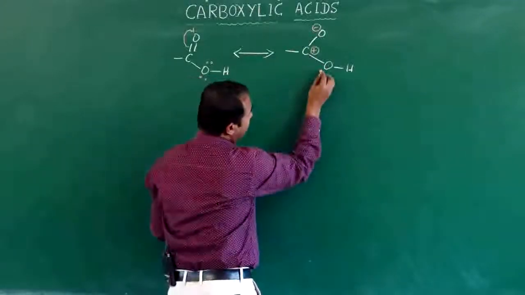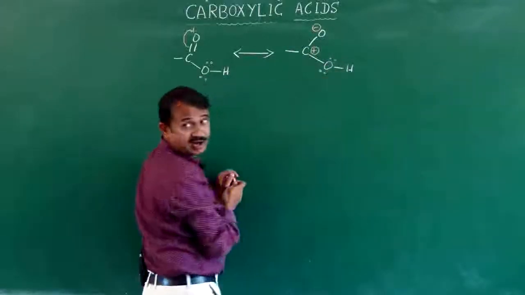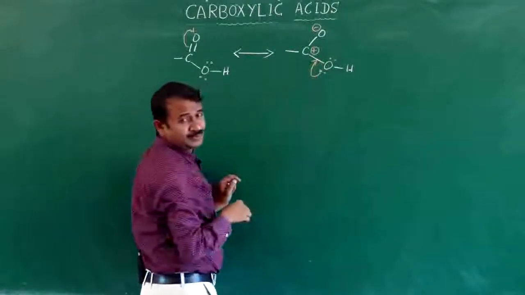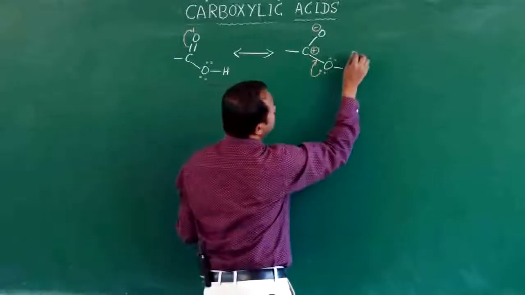Next, the oxygen which contains a lone pair of electrons, the single bond is converted to a double bond.